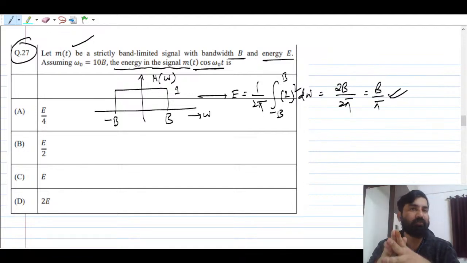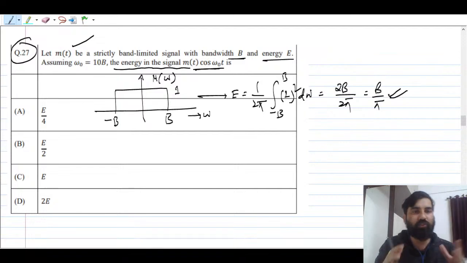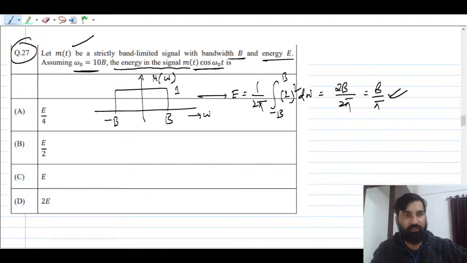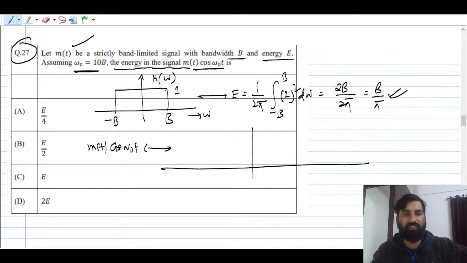In communication systems you might have seen these things, right? This is nothing but a band pass signal, kind of. If you are multiplying by cosine, your spectrum will be shifted by what? By this amount, whatever amount is given, by omega naught. You can say omega naught equal to 10b, right? So if you want to find m(t) times cos omega naught t, what is the Fourier transform of this? The Fourier transform is going to be, remember, I'm just going to draw directly, right? So this spectrum is going to shift by omega naught, plus omega naught and minus omega naught.